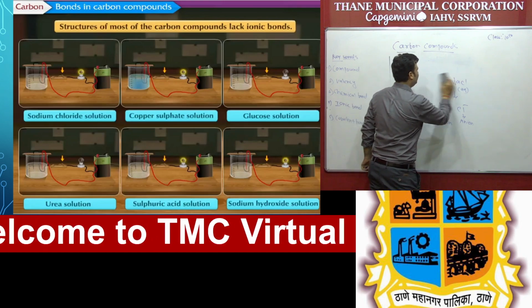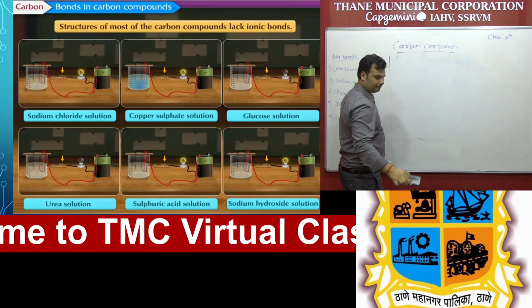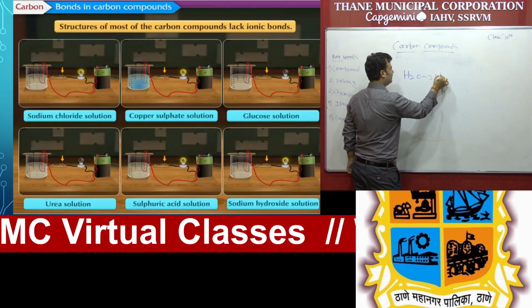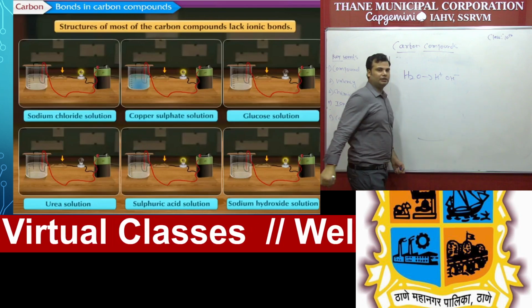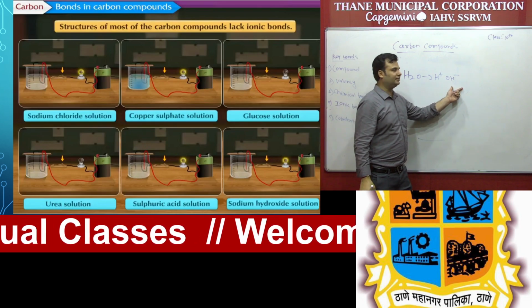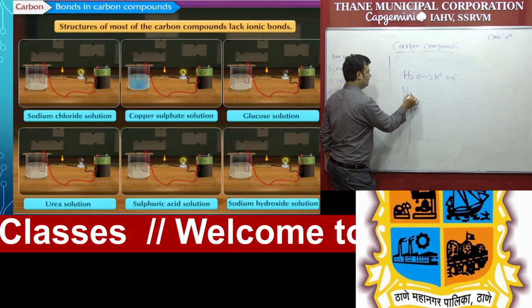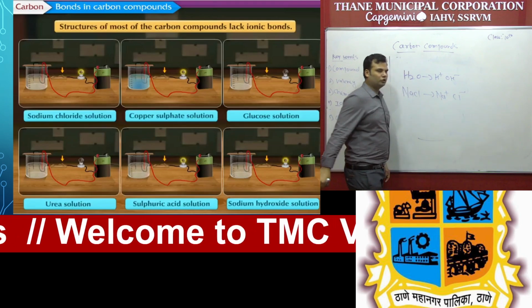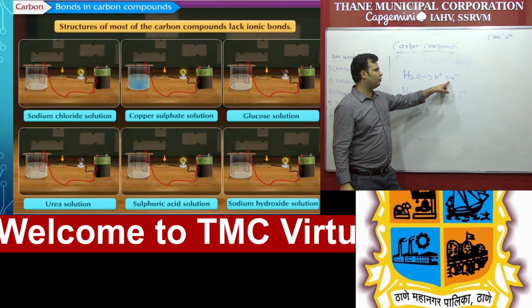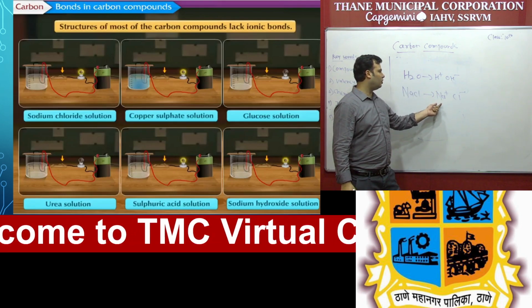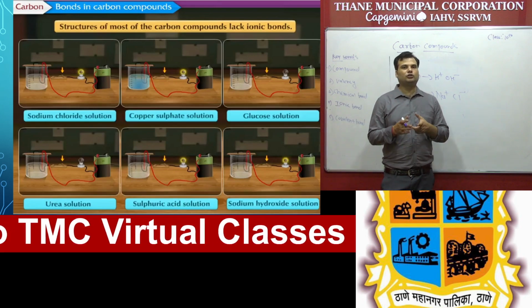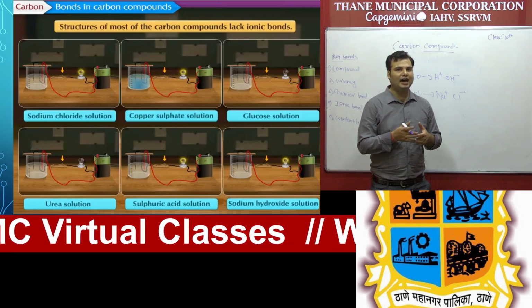So water means HOH, H2O. So that is H plus and OH minus ions. It has two ions, positive ions and negative ions. And like NaCl, Na plus and Cl minus. So both plus and minus, positive ions and negative ions. Similarly salt, Na plus and Cl minus. So all the ionic compounds are soluble in water because they contain the ions.